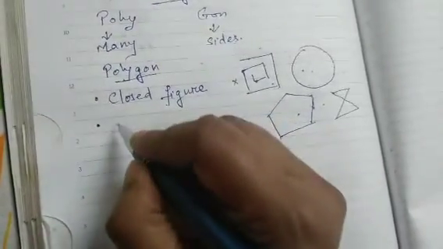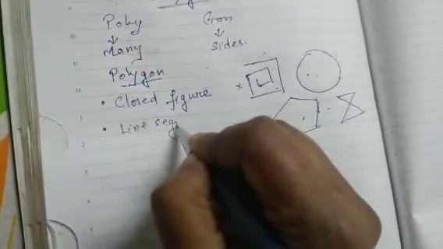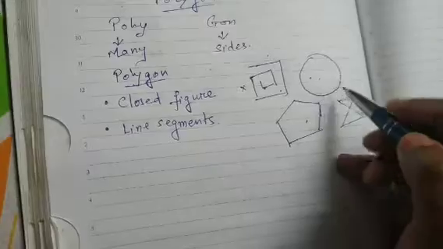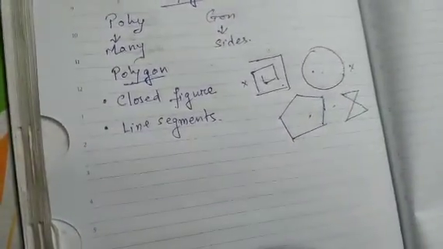Next, it should be made of line segments. Again, see, a circle is not made up of line segments. It is not a polygon.